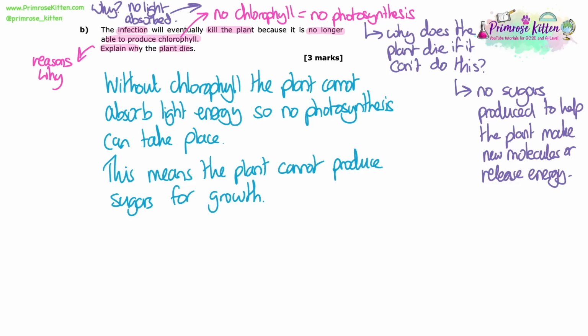You could say sugars to release energy for growth, or sugars to make new molecules for growth, but just saying for growth here in this context is fine. If it asked why the plant doesn't grow, we would have to give a bit more detail. We couldn't just say it can't grow because it doesn't have sugars. You'd need to give a bit more information.